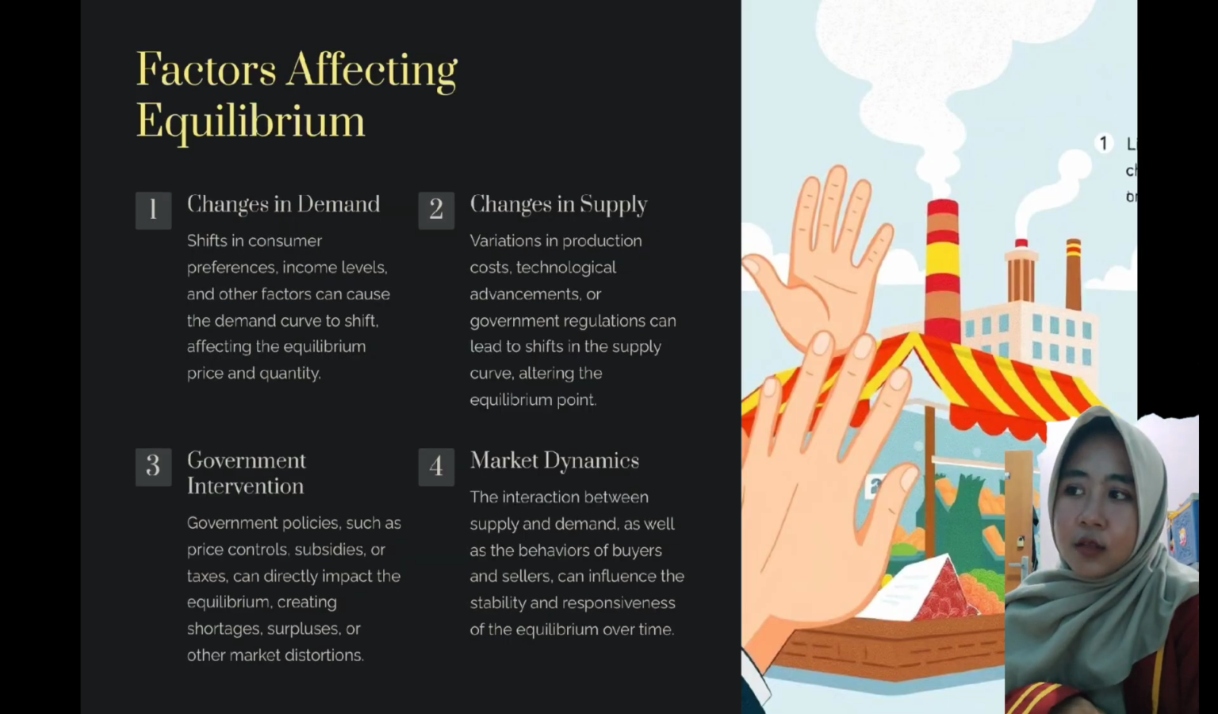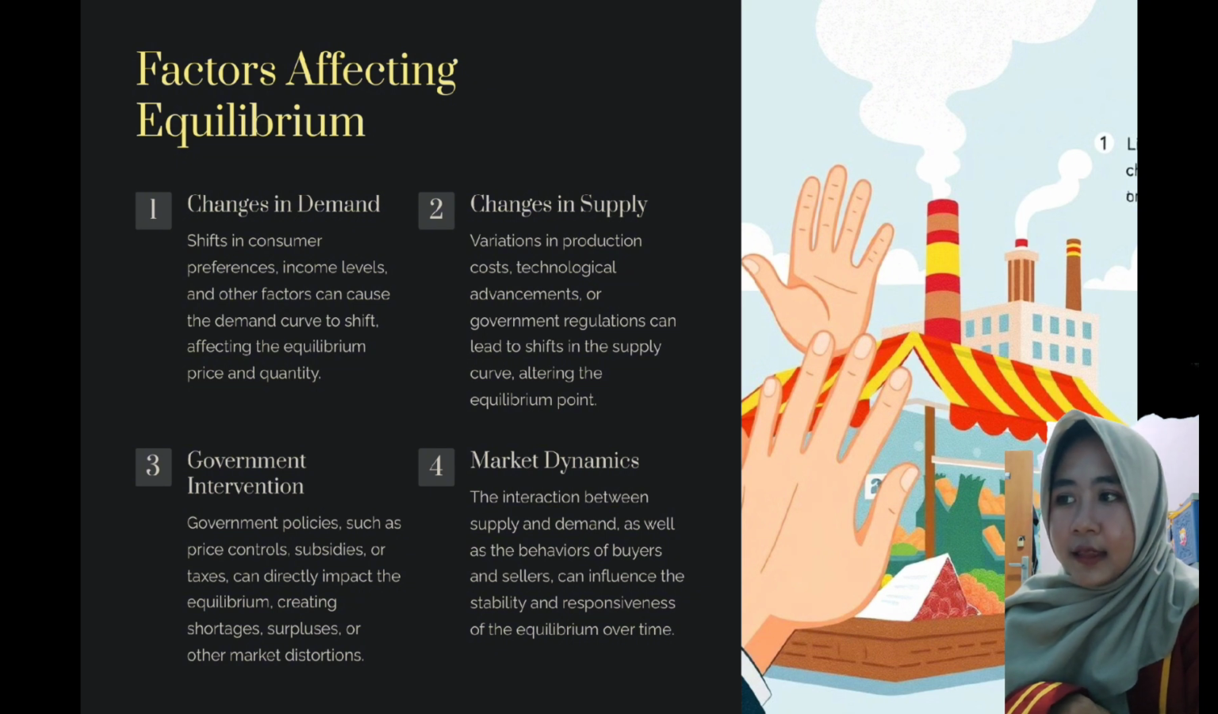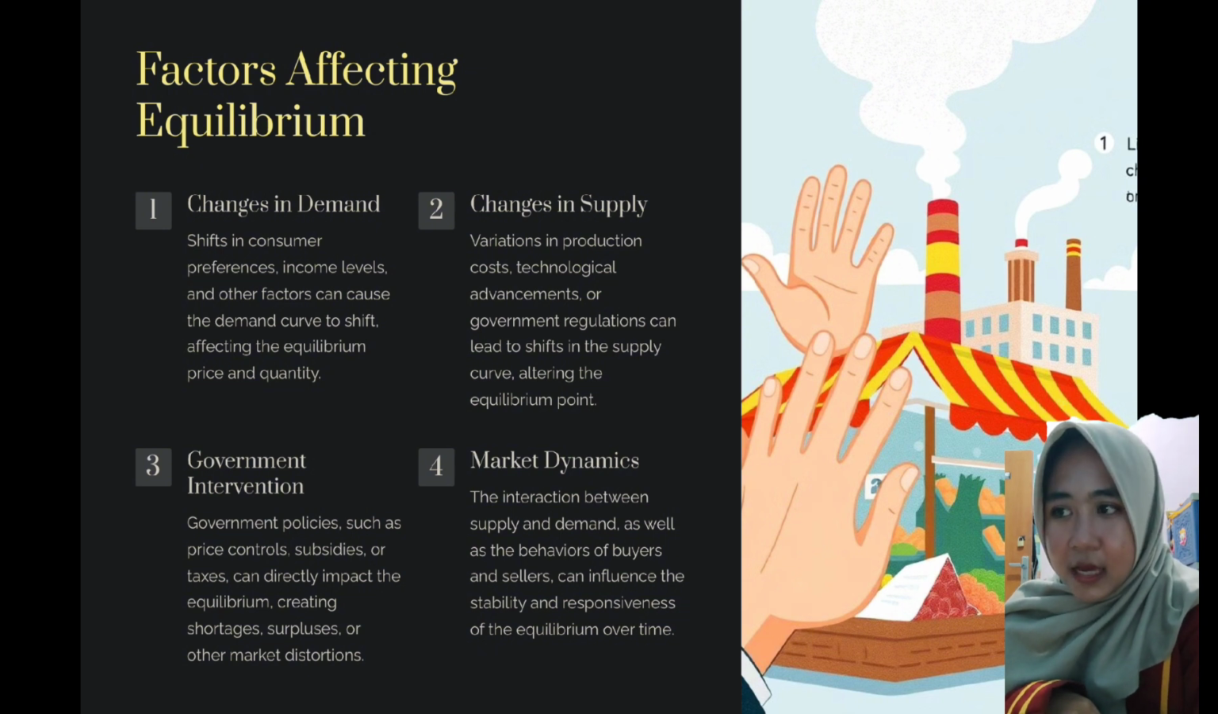Next, factors affecting equilibrium. 1. Change in demand. Shifts in consumer preferences, income levels, and other factors can cause the demand curve to shift, affecting the equilibrium price and quantity. 2. Change in supply. Variations in production costs, technological advancements, or government regulations can lead to shifts in the supply curve, altering the equilibrium point.